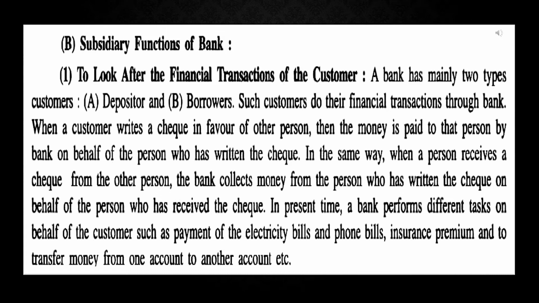When a customer writes a check in favor of other person, then the money is paid to that person by bank on behalf of the person who has written the check. In the same way, when a person receives a check from the other person, the bank collects money from the person who has written the check on behalf of the person who has received the check. It means that we can transfer money through check, and this check will show the receiver of the money in favor of that person.